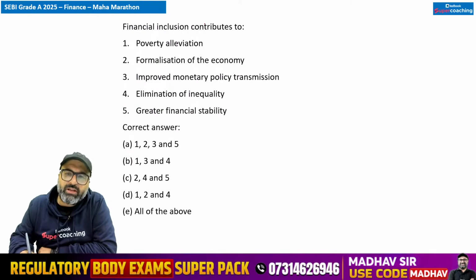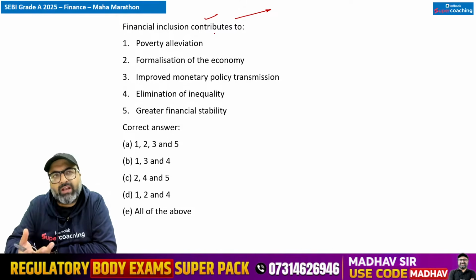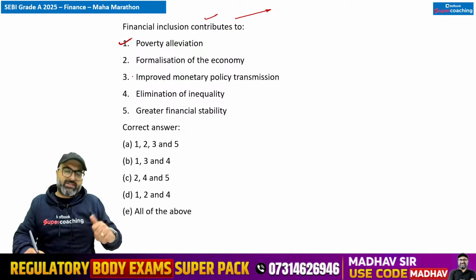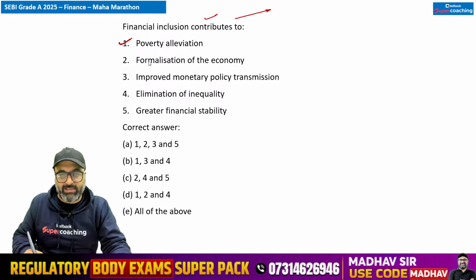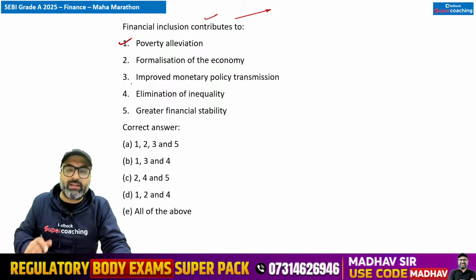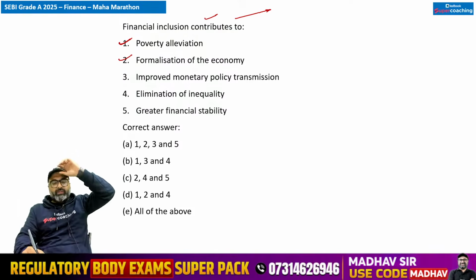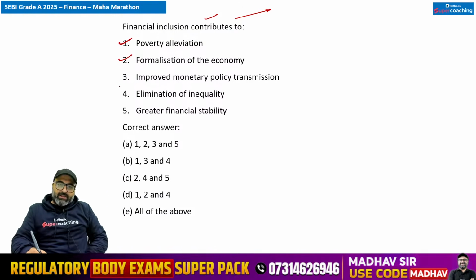Next, financial inclusion basically means giving access to the financial services to the weaker section of the society at affordable cost. That is financial inclusion. It contributes to poverty alleviation. बिल्कुल, अगर financial inclusion है, you can receive the government subsidies in a seamless manner. Poverty will be alleviated. That is correct. इसमें कोई दो राय नहीं है, इसमें कोई गलती नहीं है. Formalization of economy, obviously. Economy will be more formal. Everyone will be borrowing funds from the banks rather than local money lenders. Improved monetary policy transmission.